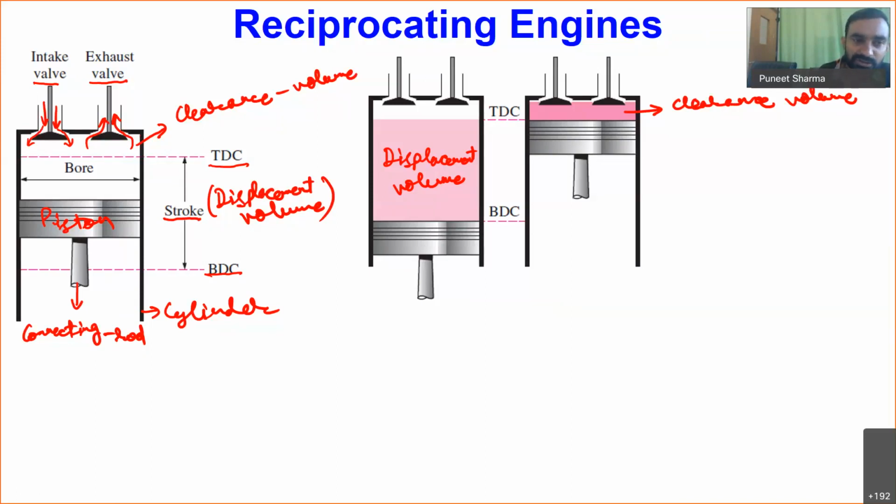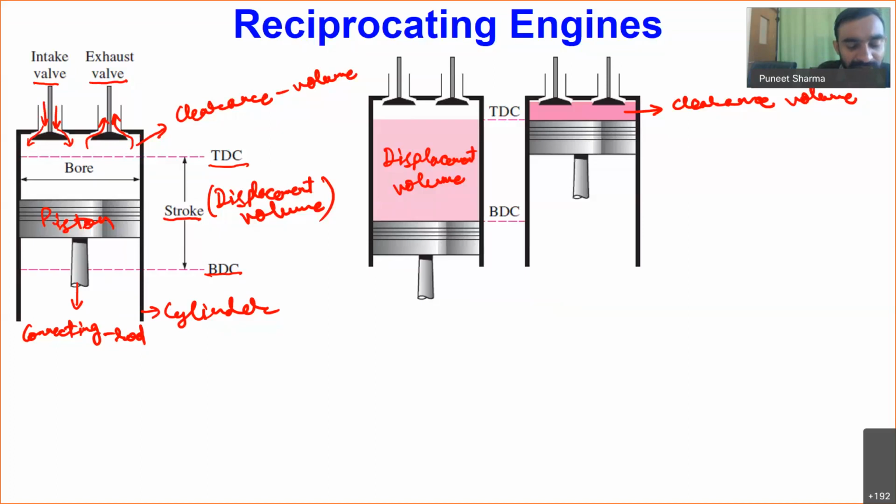For example, small generators for the production of electricity. Then we have some agricultural equipment which is also driven by reciprocating engines. They are very popular, and the mode of operation of a reciprocating engine uses two ways. Either inside the engine the fuel can be ignited by an additional arrangement which we call a spark plug, or there can be self ignition of the fuel inside the engine.